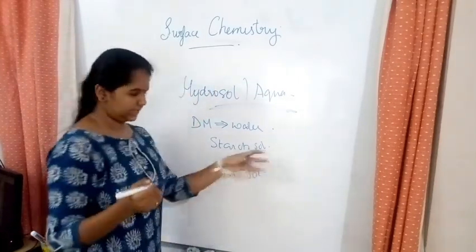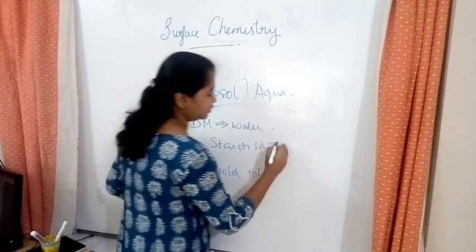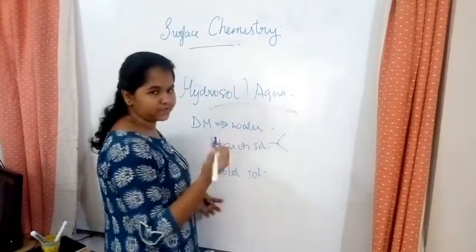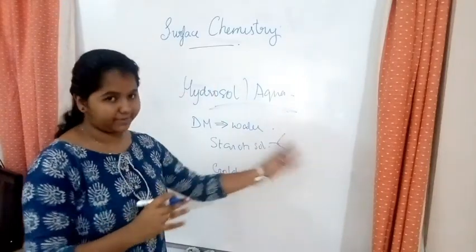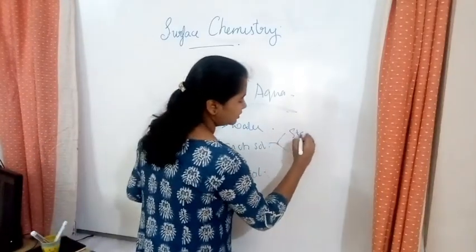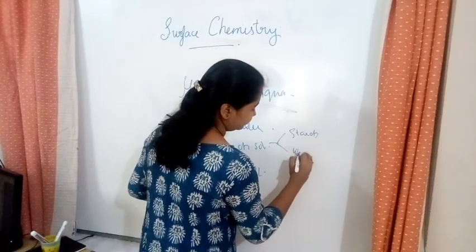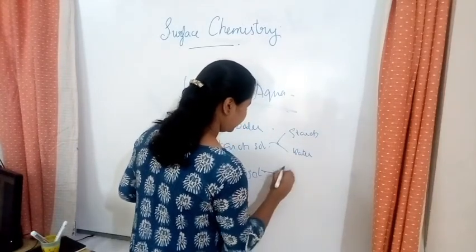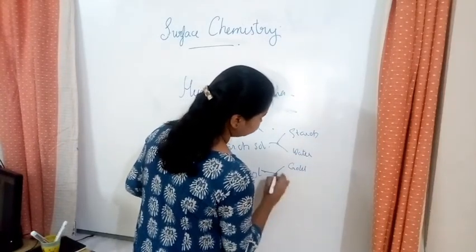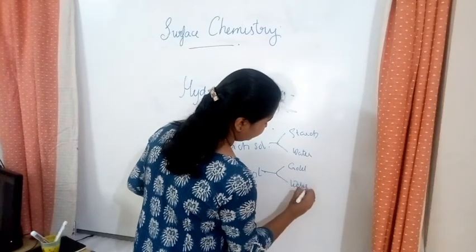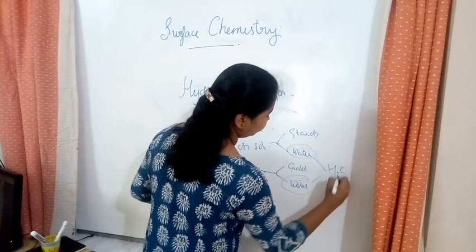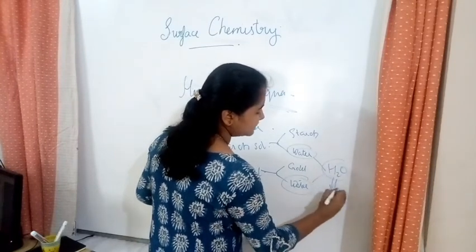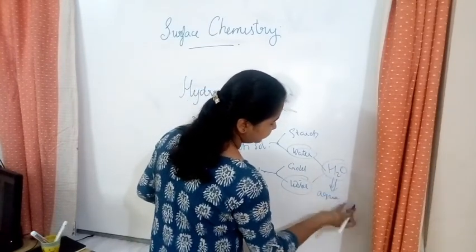We'll take two. For starch sol, what are the dispersion phase and dispersion medium? Dispersion medium is in the bottom and dispersion phase comes on the top. That's how I'm writing. So over here it's starch and this is water. And over here, this is gold and this is water. So in both the cases the dispersion medium is H2O, water. Implies what? That is aquasol or hydrosol.